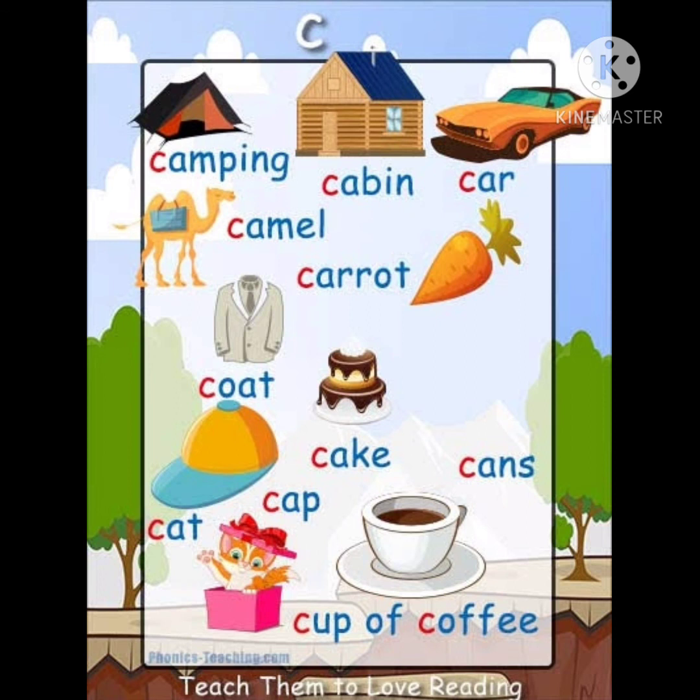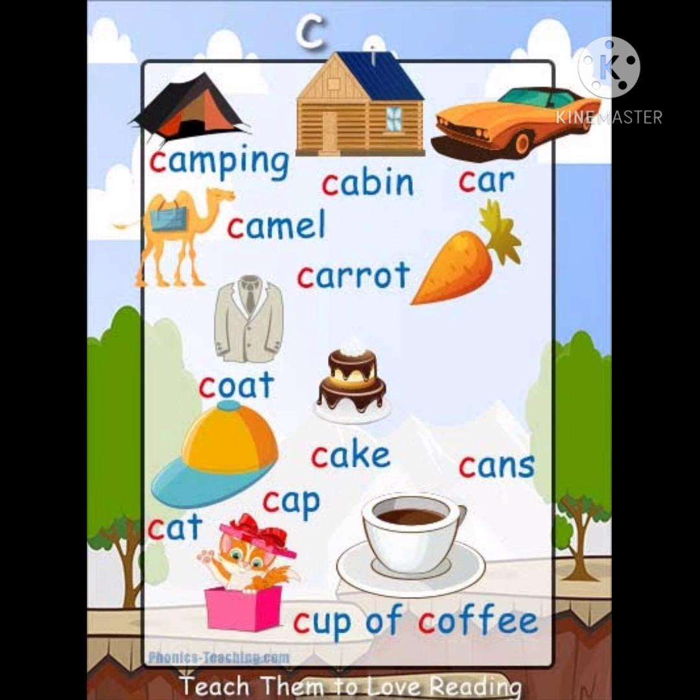So children, let's see some more hard C sound words. I'll read out these. Listen carefully, children. Campaign, cabin, car, camel, carrot, coat, cake, cap, cans, cat, cup of coffee.